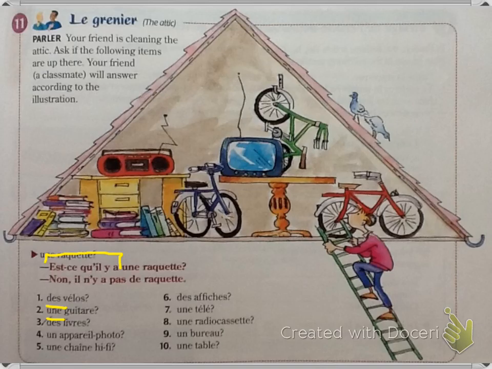Any of these that are negative will all start with no, il n'y a pas de. And remember, I just have to be careful because my de might become d apostrophe before a vowel or a silent H. Now, what is the answer going to be if the item is there? Then you're going to say oui. You'll write il y a, and then whatever the object is that they've given you.